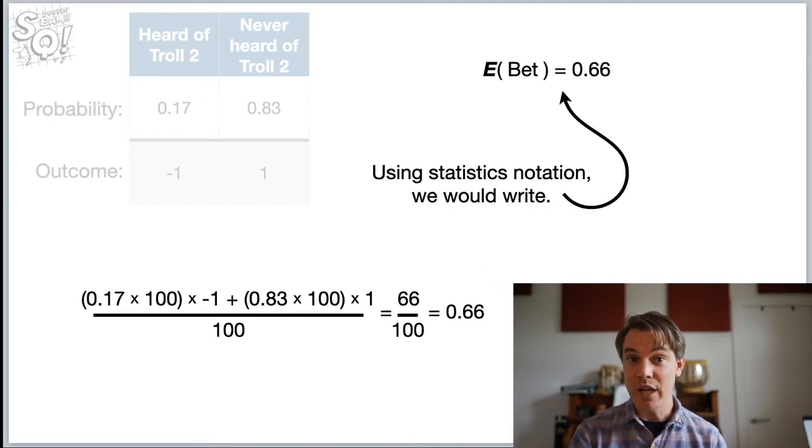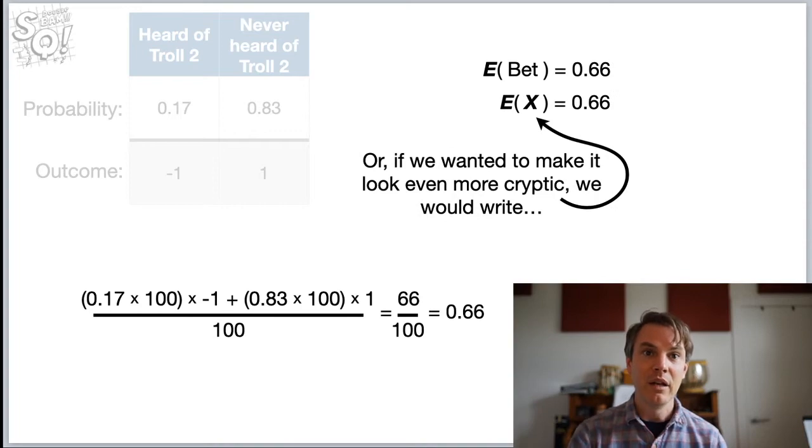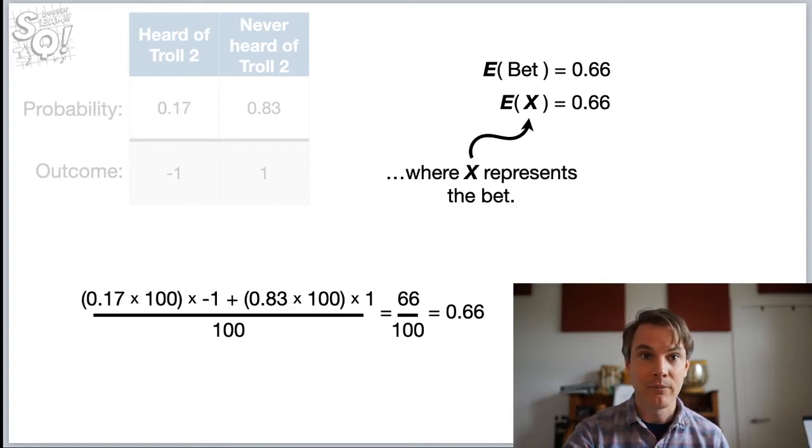Using statistics notation, we would write E of the bet, or the expected value of the bet, equals 0.66. So that's how you notate that. And if we wanted to make it look even more cryptic, we would write E of x, or the expected value of x, equals 0.66. Where, in this case, x represents the bet, whether or not someone has heard of Troll 2.